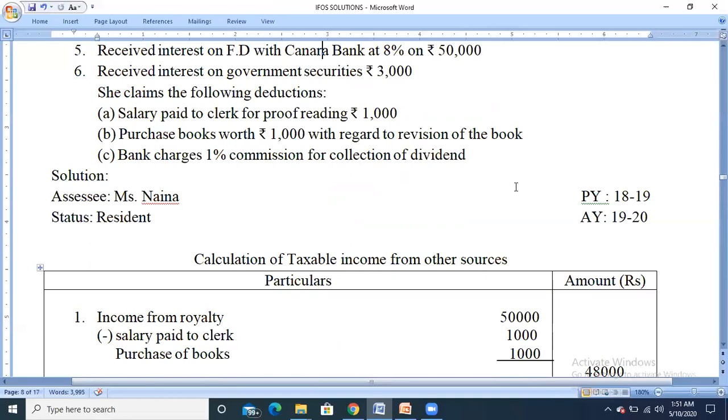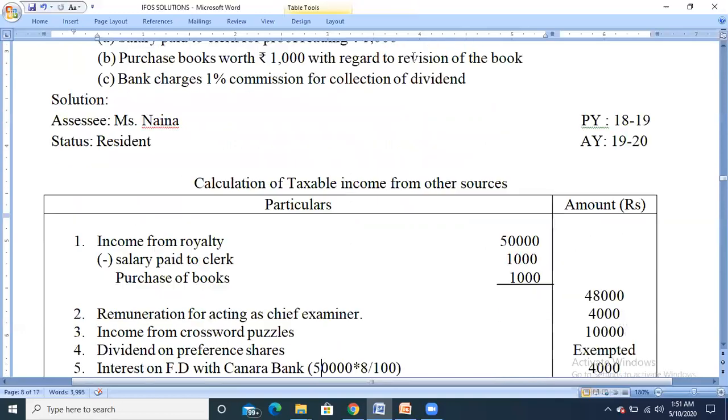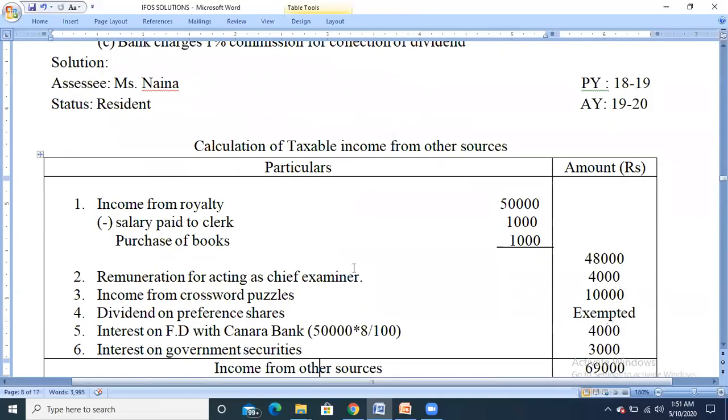But in this case, they have given the investment amount, our deposit amount, and the rate of interest. We are going to directly calculate the interest amount, that is 50,000 into 8%. We will get 4,000 as interest on fixed deposit.